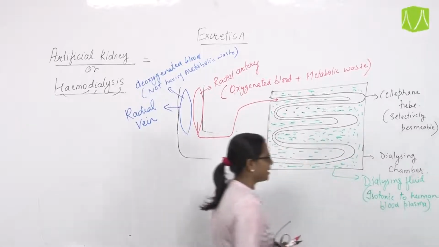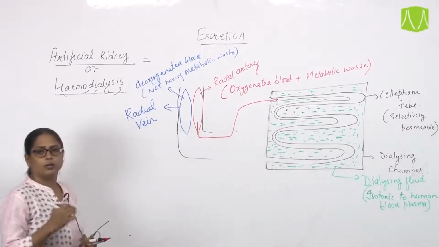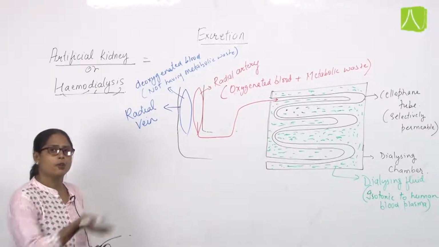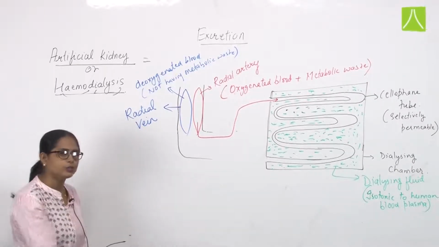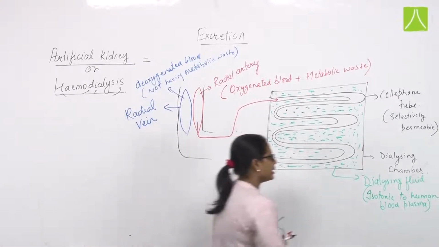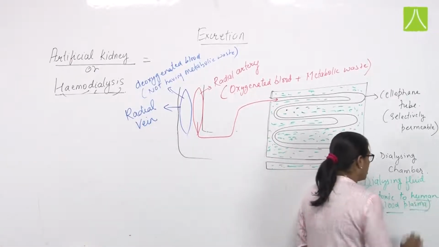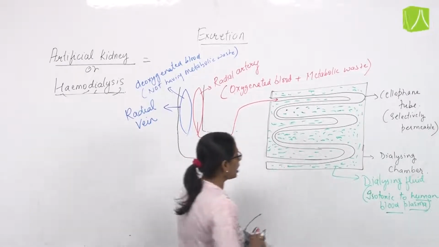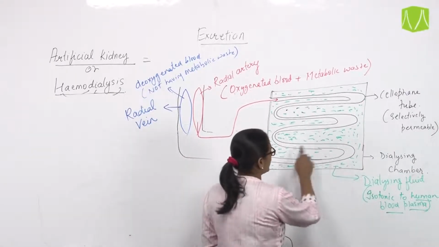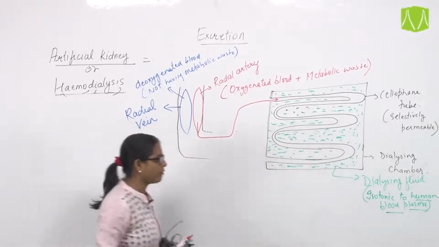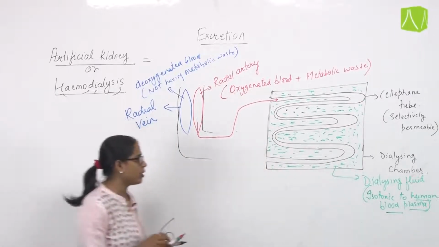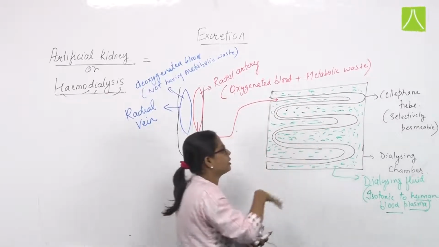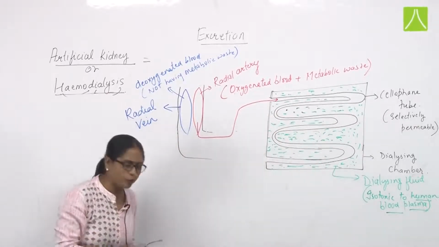Why has it been kept isotonic? So that the movement of metabolic waste substances can easily occur from its high concentration region to its low concentration region. That means it is similar to blood plasma, where the concentration is the same. The dialyzing fluid does not have any metabolic waste, so whenever blood enters these tubes, the metabolic waste will easily transfer to the dialyzing fluid.